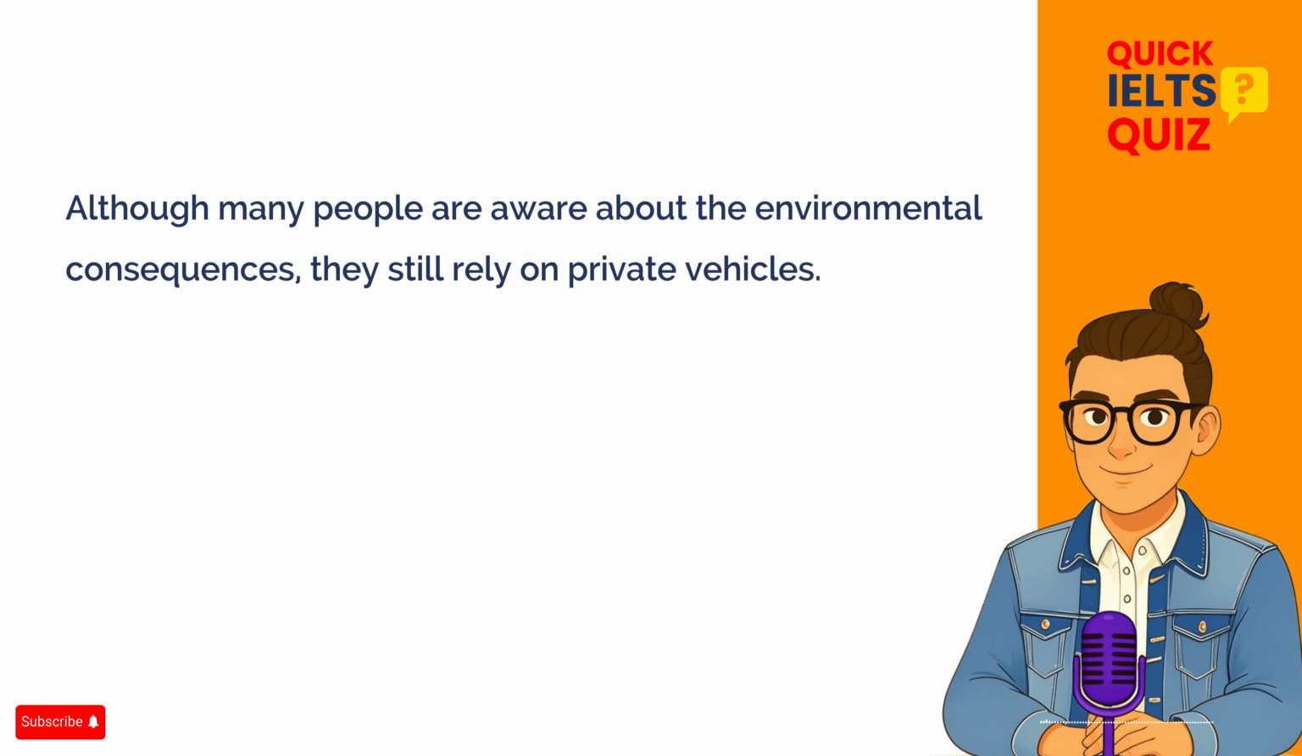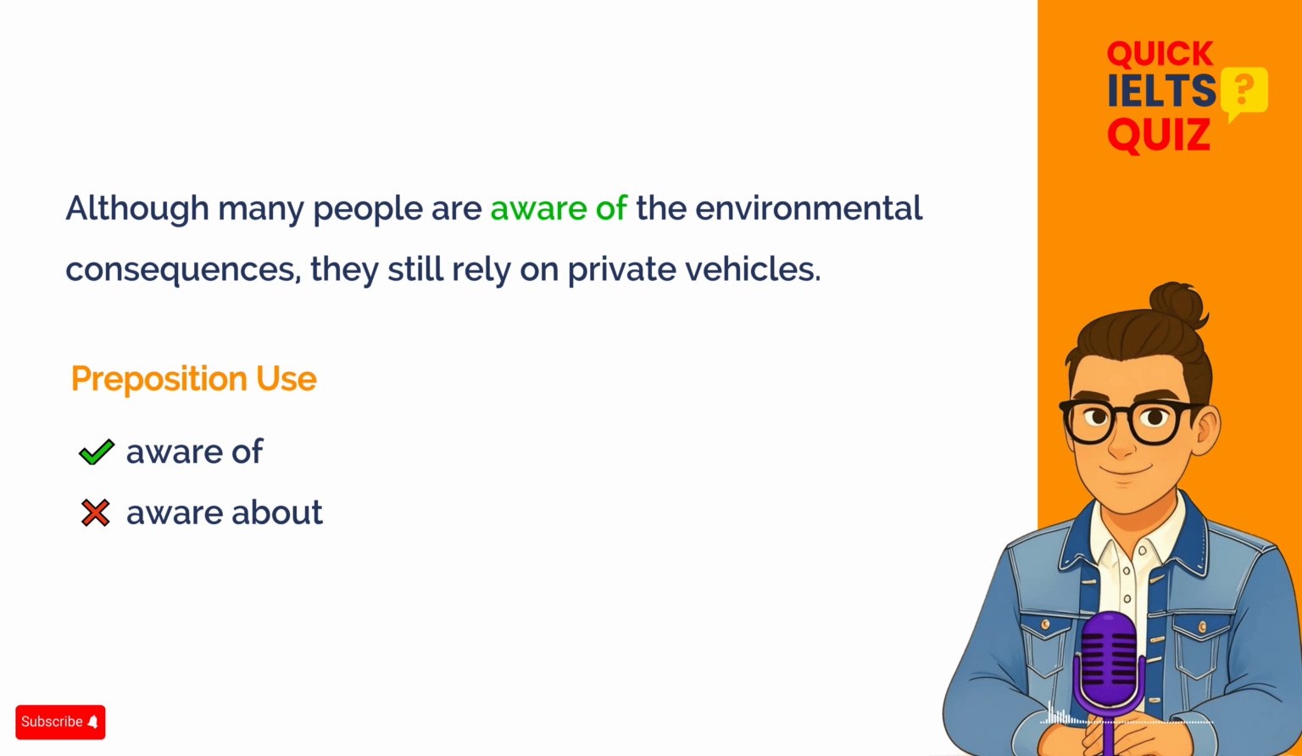Look at the first sentence and try to spot the mistake. In this sentence, there is one clear error related to preposition use. The phrase "aware about" is incorrect in standard English. The adjective "aware" is normally followed by the preposition "of", not "about". So we should say "aware of something", not "aware about something".